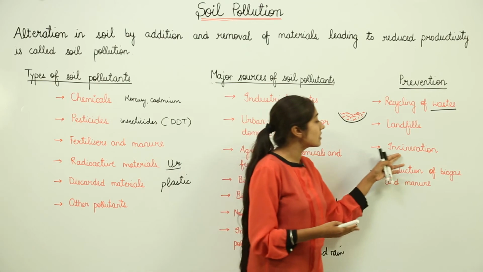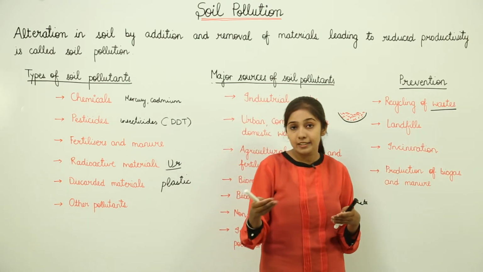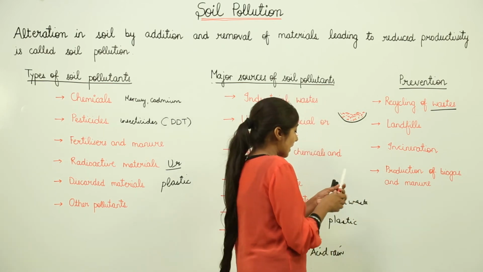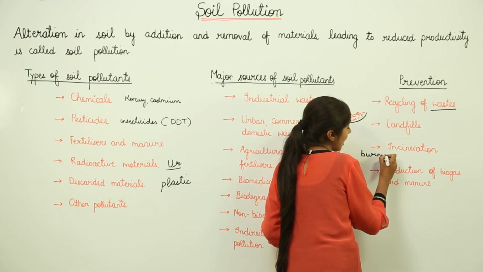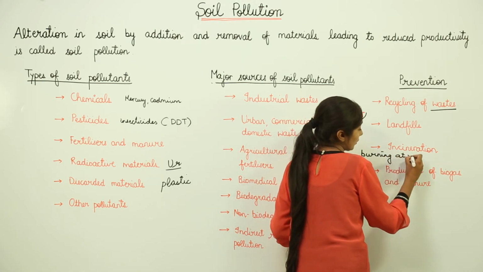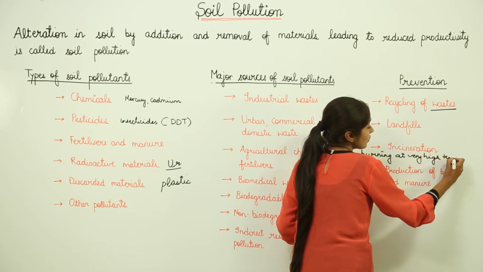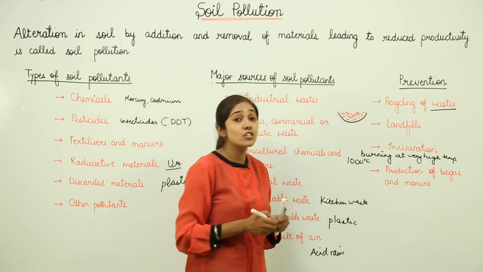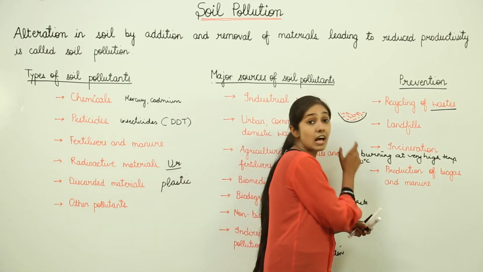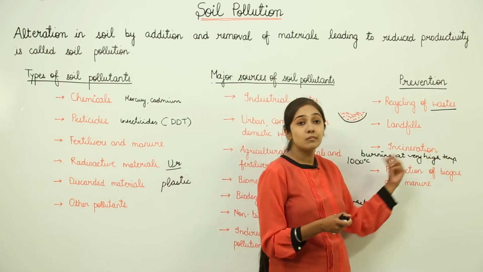The next method is incineration. Now incineration means burning at very high temperatures. So I'll just write it for you so that you remember this. Incineration means burning at very high temperatures. Now when I say very high temperatures, this temperature is often greater than 1000 degrees Celsius. So you can imagine how high this temperature is, 1000 degrees Celsius. So incineration means burning at very high temperatures.